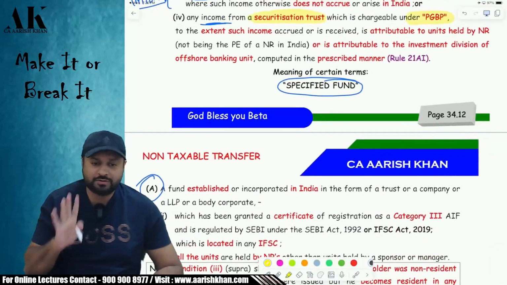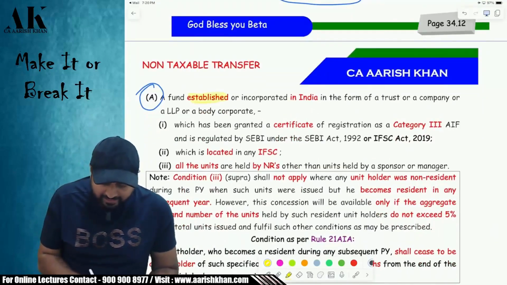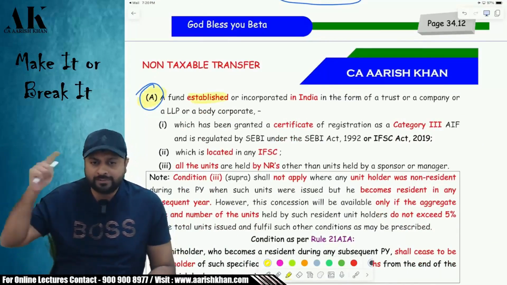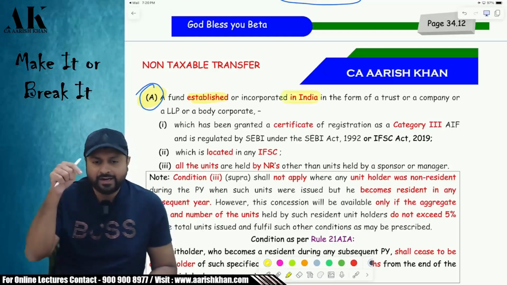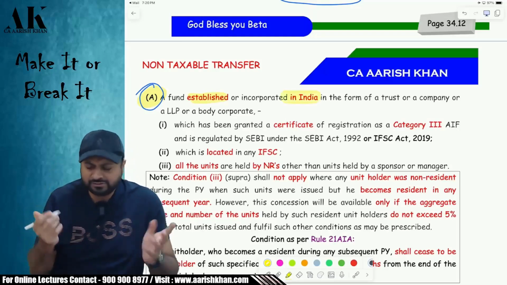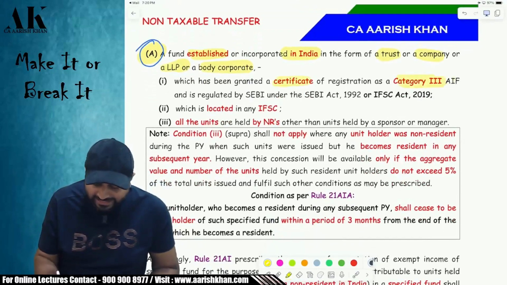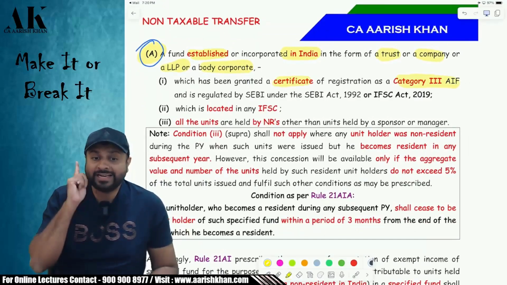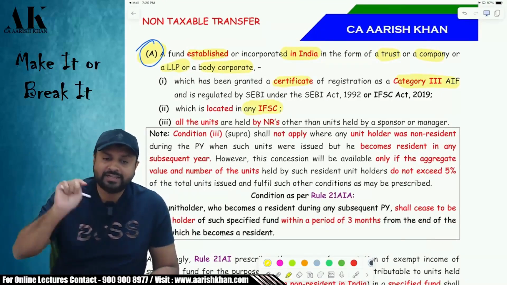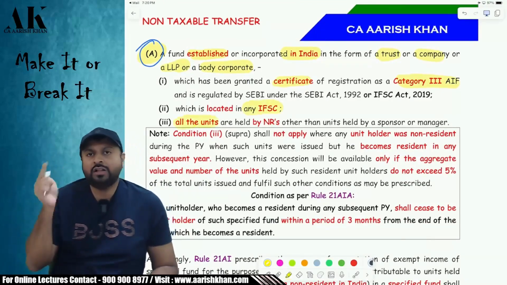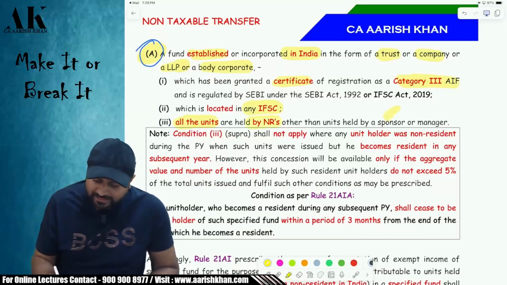It's a long section. You have to be very careful and you have to be very patient with me. First of all, who is a specified fund, sir? It is the point number A specified fund. Then I will go to point number B specified fund. It is a fund established or incorporated where? In India, in the form of a trust, company, LLP or body corporate. Now, which has a category 3 AIF certificate. That investment fund has to be located where? Inside the IFSC. And all the units of that fund have to be held by whom? By non-residents, other than the sponsor and the manager.